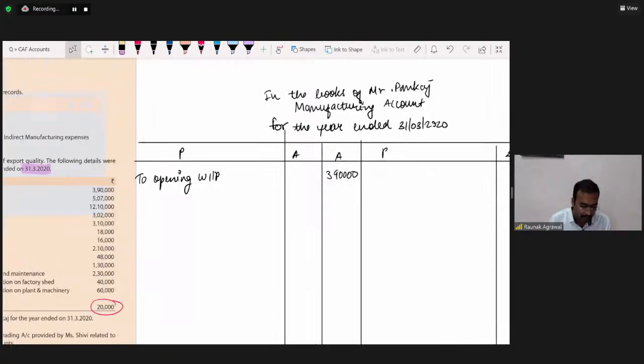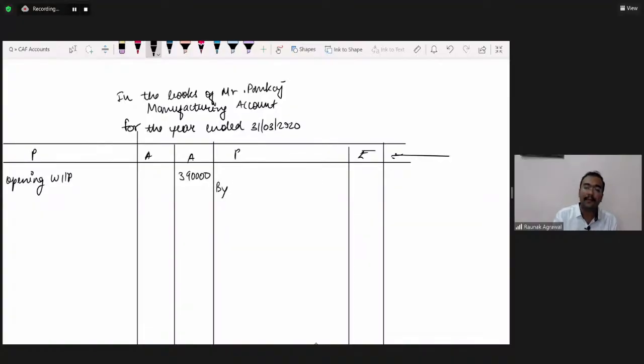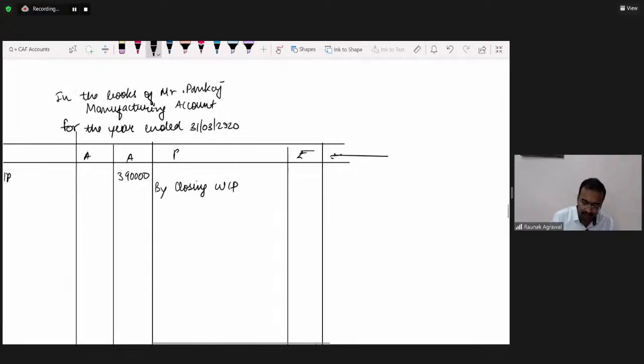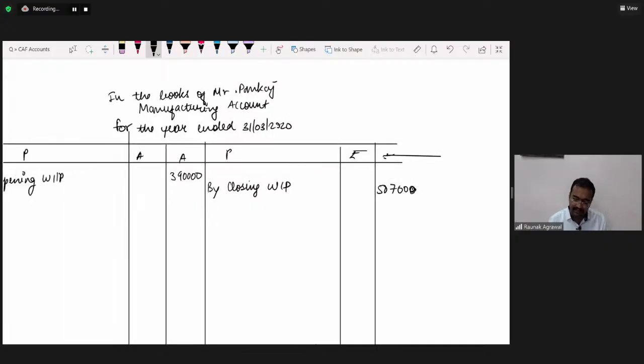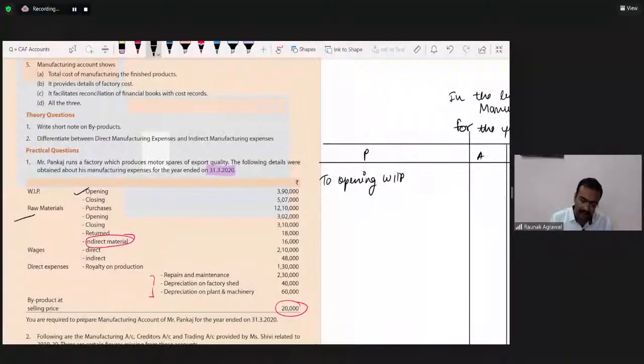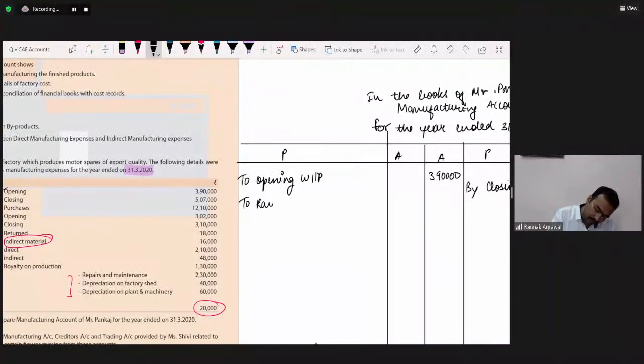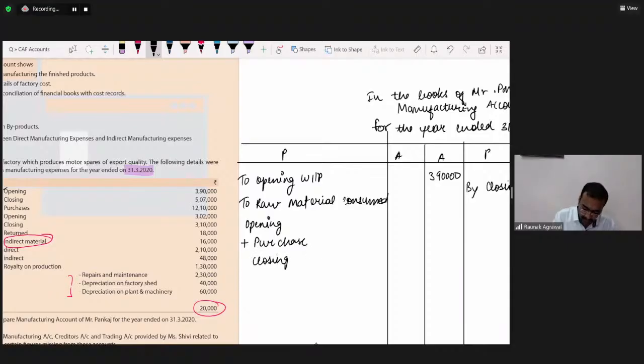Next is the closing WIP on the credit side: by closing WIP. Quickly, solve ahead of me. Post the balancing figure. What is the balancing figure? Post quickly: to raw material consumed. How will we calculate the value of raw material consumed? Opening raw material plus purchases less closing.